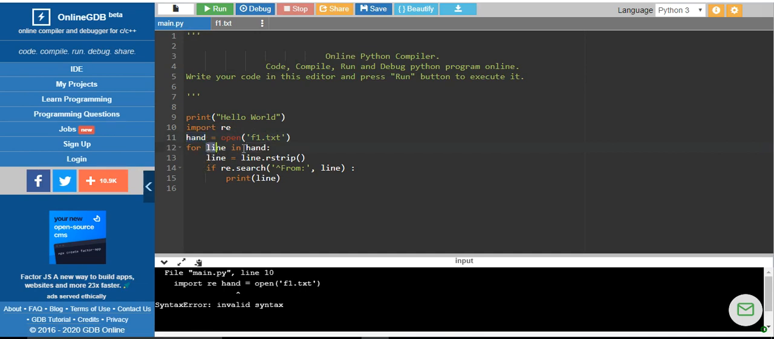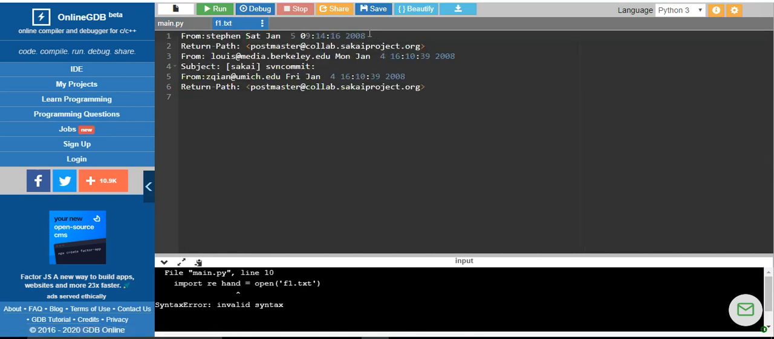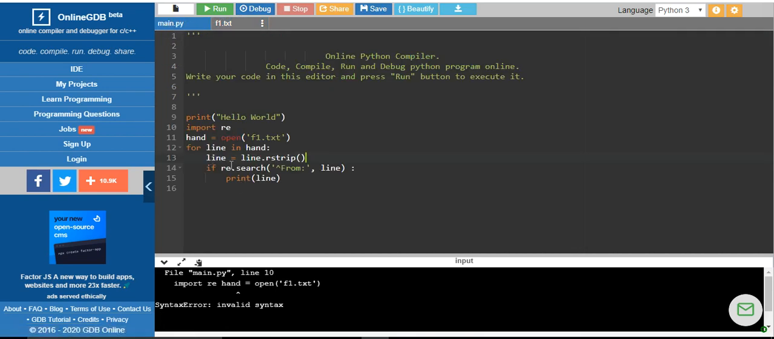For every single line in the file handler, this is from the files concept, you are going to extract a single line. We are using a predefined function called rstrip, which is the right strip method. Whenever you have blank spaces towards the right-hand side, the unnecessary spaces will be eliminated from the line. Since the search method is inside the re module, we are going to use re.search, where the line starts with From colon.